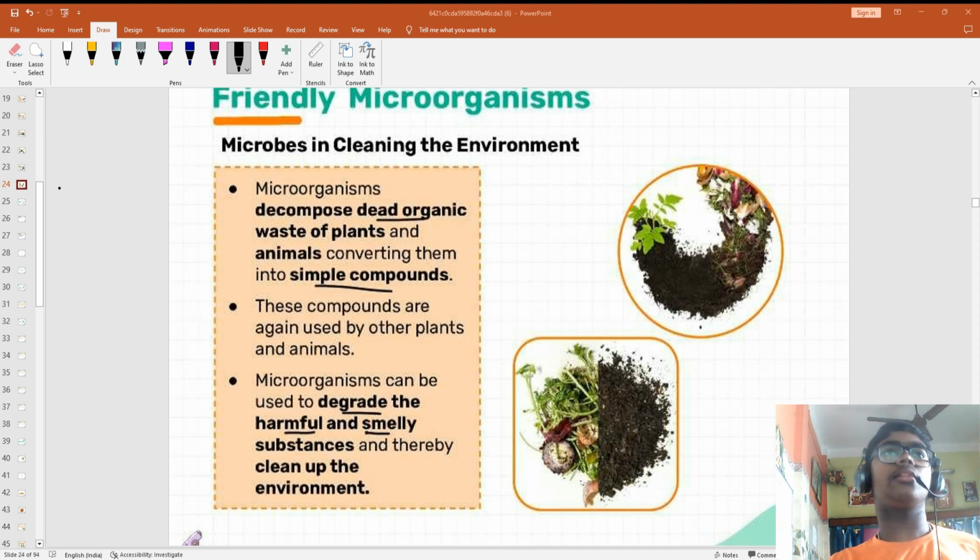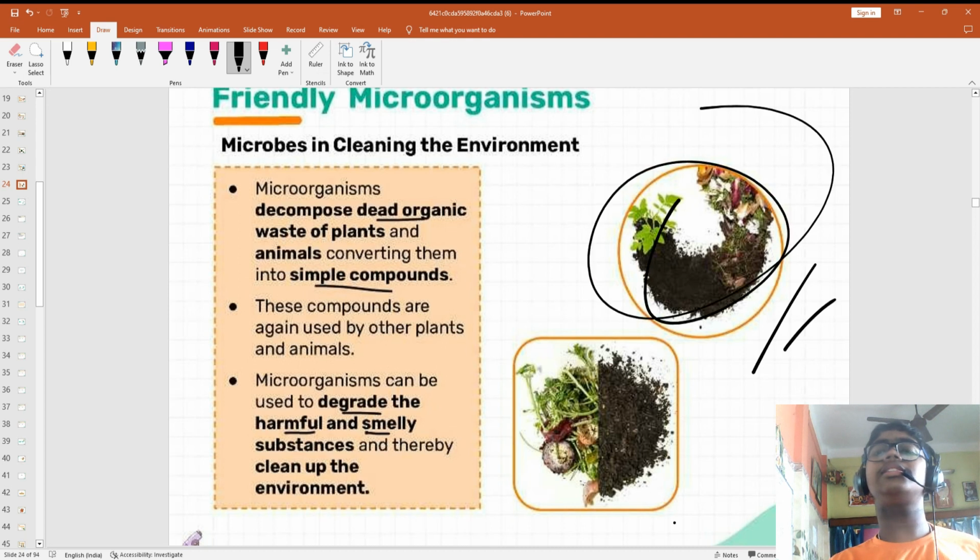Same way, you have seen that vegetables or organic matter decompose or degrade into a black substance. This is due to the action of microorganisms. They actually eat them, degrade them and clean up the environment.